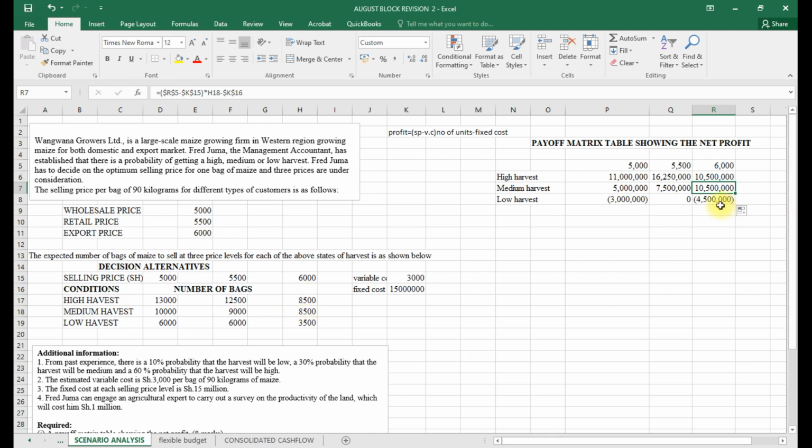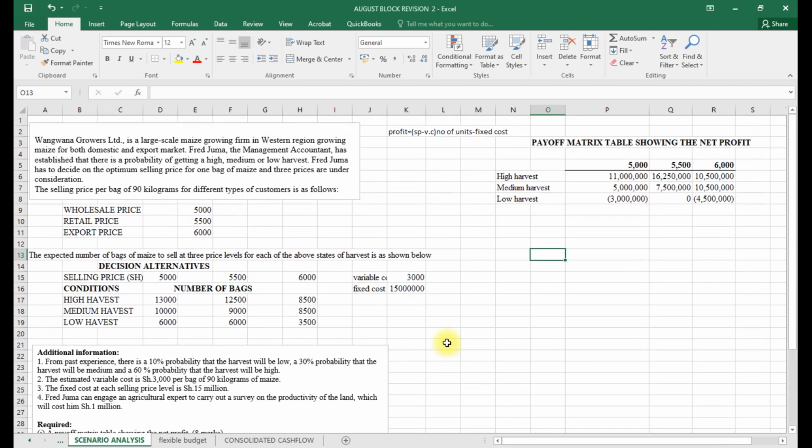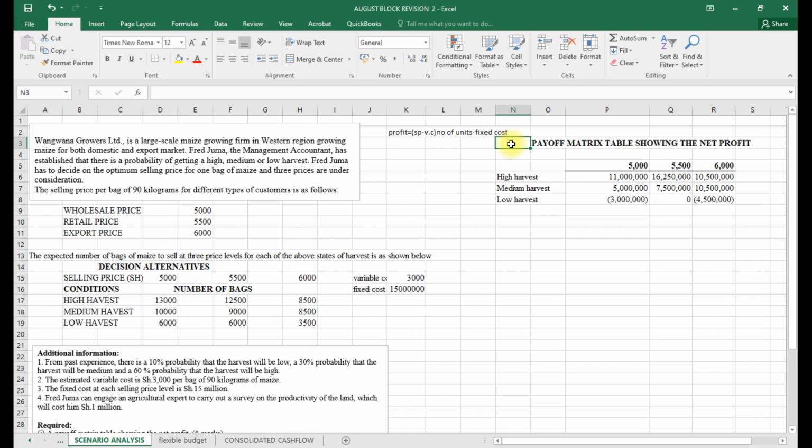And for this one, H19. That one is okay again. It just picked this because this is the only variable that is changing, and that is our payoff. That's our payoff table. Our payoff table was looking something like that. Payoff matrix showing the net profit for the 3 scenarios. Then the second question, that was the first question. That was Roman 1.